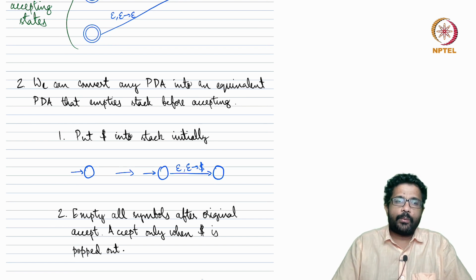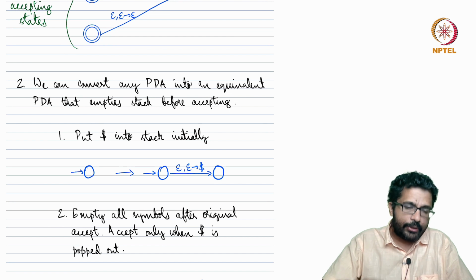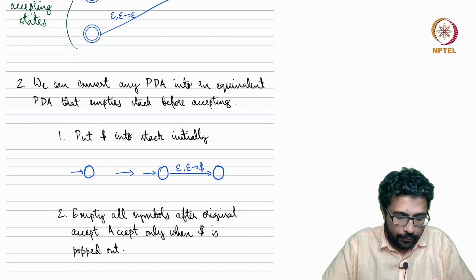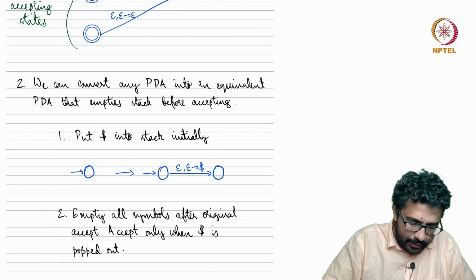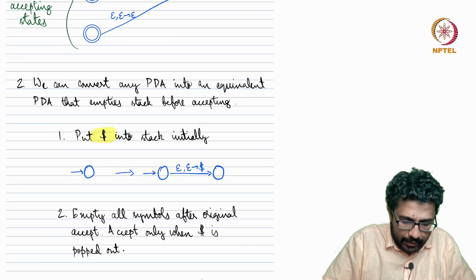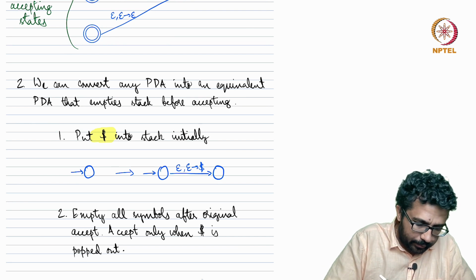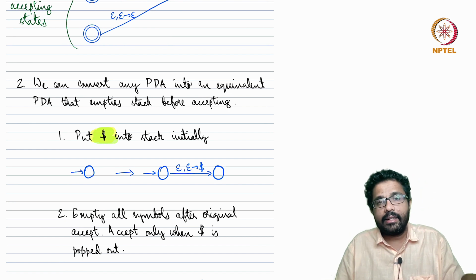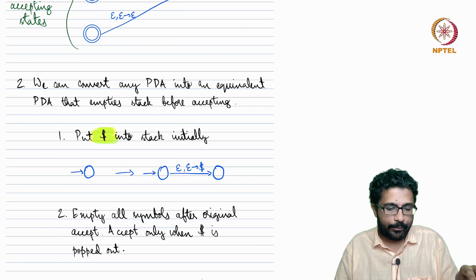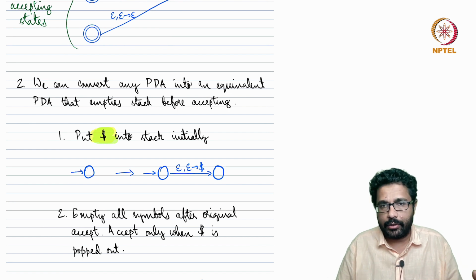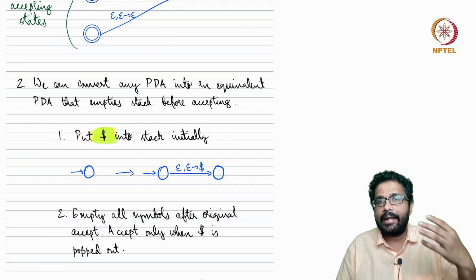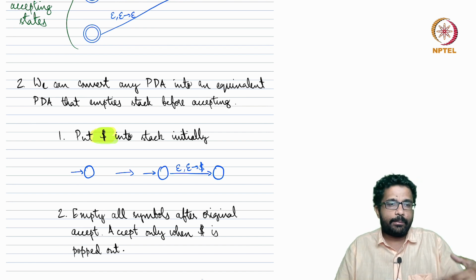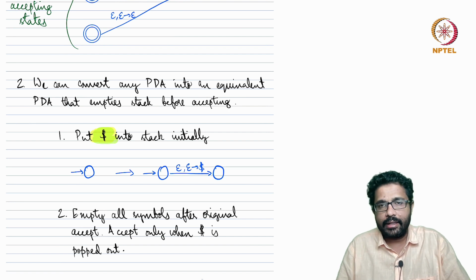So how do we do that? Basically we artificially ensure that the stack gets emptied. We need to do two things. We first insert a special symbol into the stack, let's say the dollar. This special symbol is not something that is already used by the PDA. If the PDA already uses a dollar, you find another symbol which is not used by the PDA. Basically this has to be unique. So before the PDA starts operating, we push the dollar onto the stack.